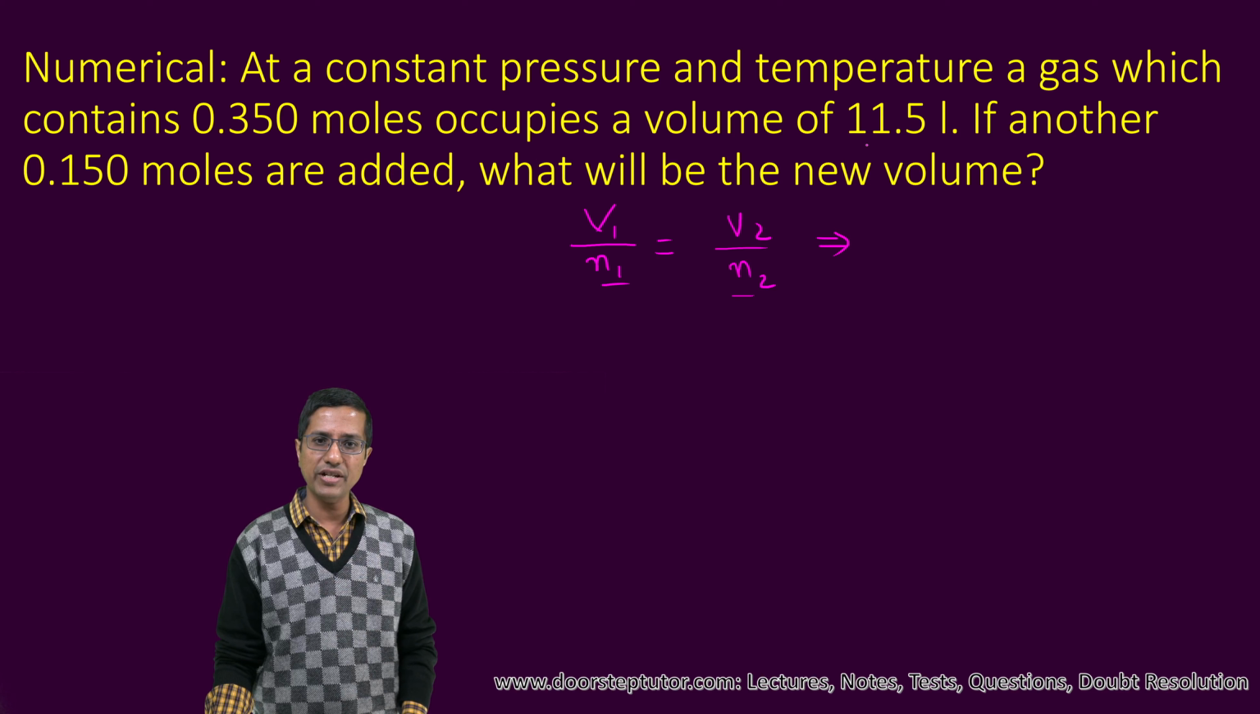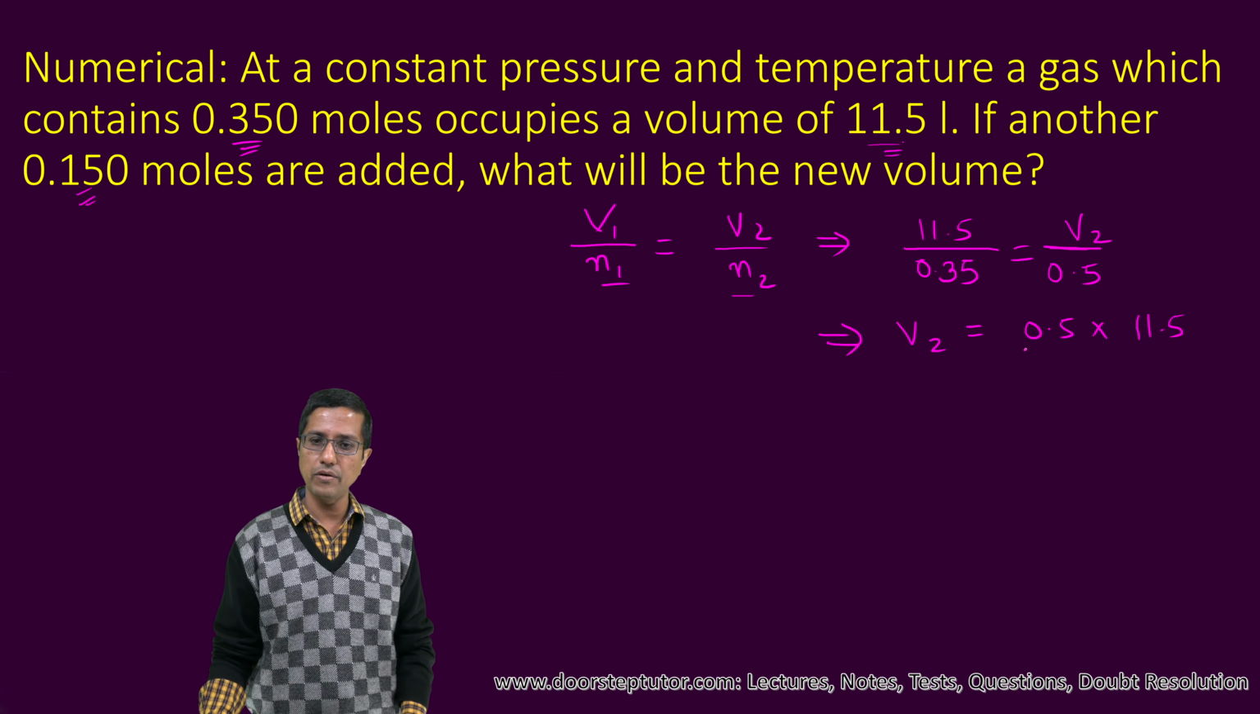The volume in the first case is 11.5, as we can find from here, and N1 in the first case is 0.35. Afterwards, we have added 0.15 moles, which essentially means I have added more to this, so it becomes 0.5, and I have to find the new volume V2. Very simply we can solve this problem. If you solve this further, you will find the answer comes to 11.64 liters.